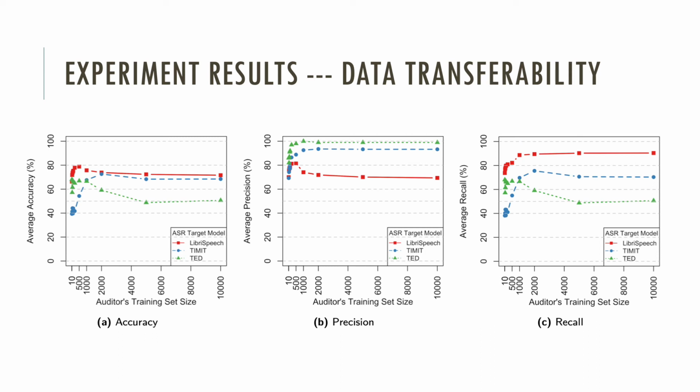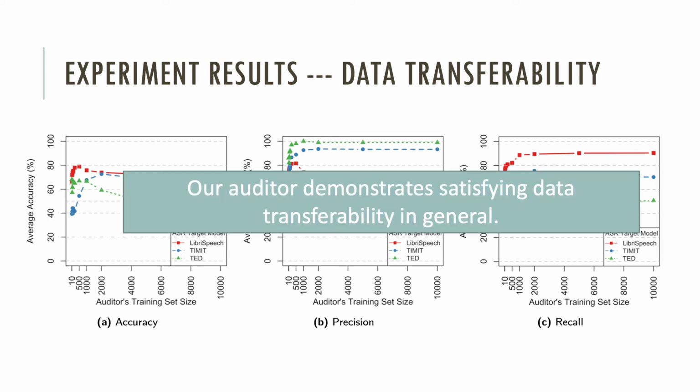The auditor audits target ASR models trained with different data distributions. We observe that for accuracy and recall, the target model with the same distribution as the auditor performs the best. In general, data transferability is well observed, with reasonably high metrics for all data distributions.